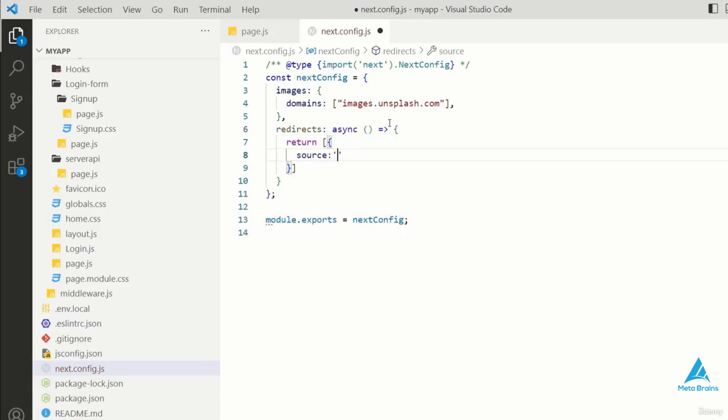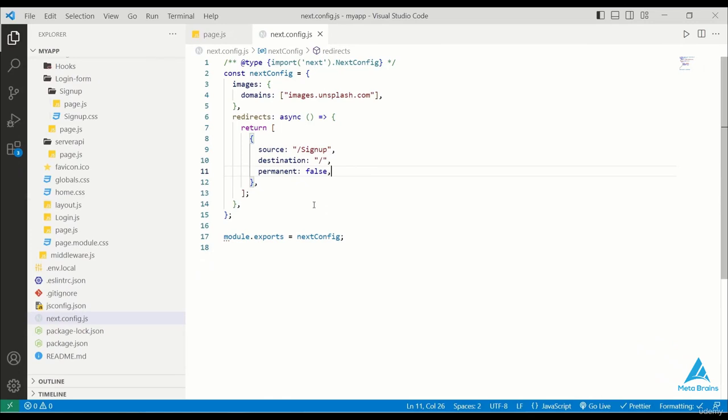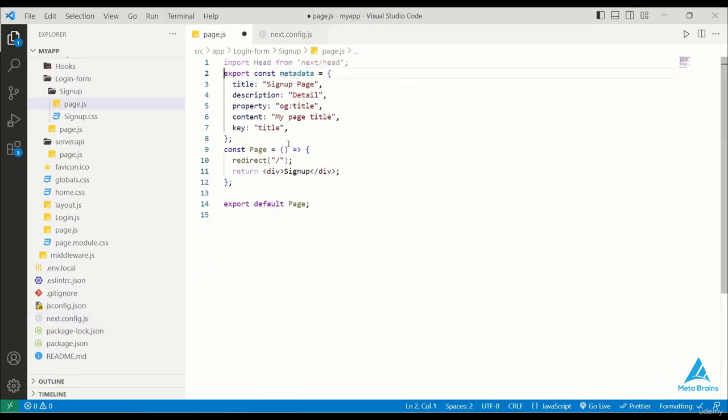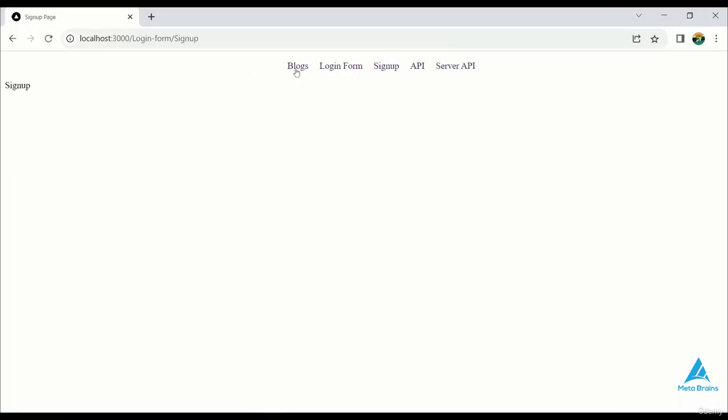Each redirect has a source, the URL we want to redirect from, and a destination, the URL we want to redirect to. Additionally, we use the permanent keyword and set it to false for SEO purposes, indicating that the page is not permanently redirected. Now, back in our sign-up page, we can safely remove the import for link and redirect. When we click the sign-up button, we're redirected to the home page.